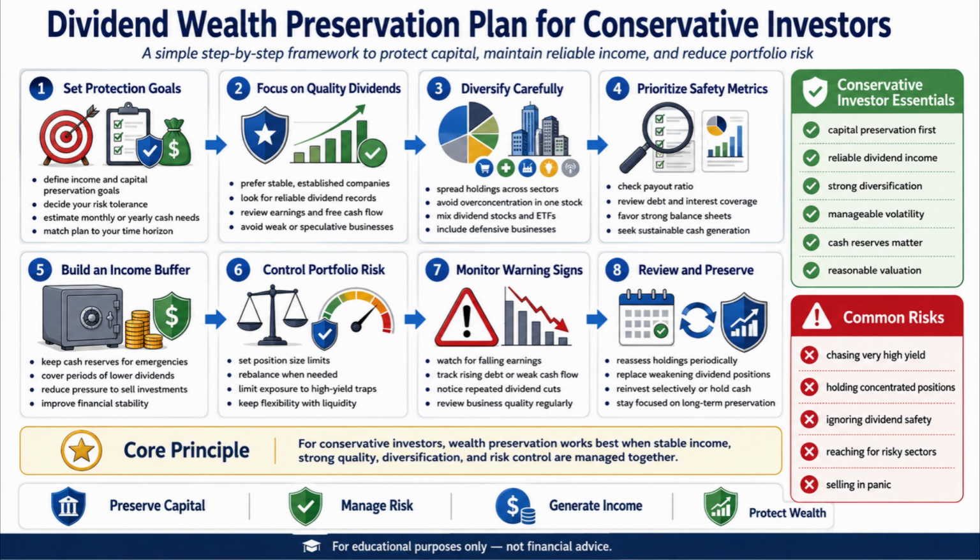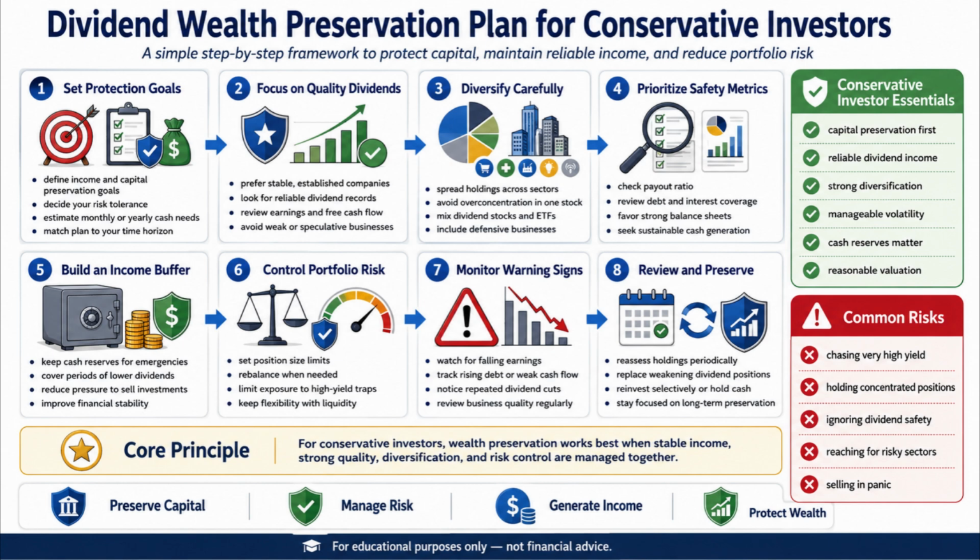Next, focus on quality dividends. Conservative investors should prefer stable and established companies with reliable dividend records. In addition, it is important to review earnings strength and free cash flow, because a dividend is safer when the business can support it with real cash generation.